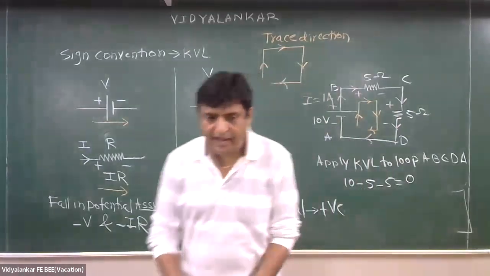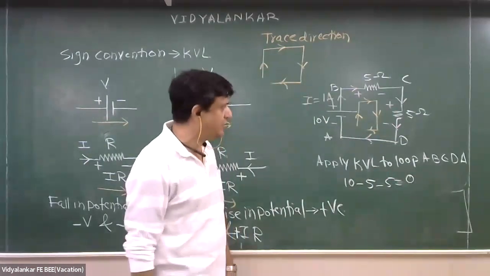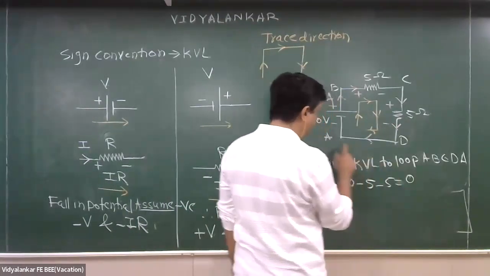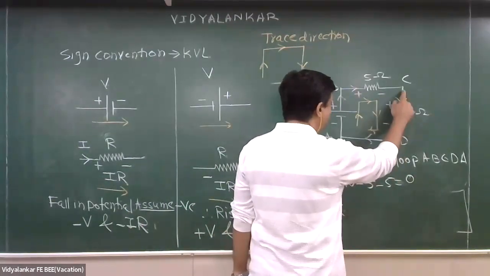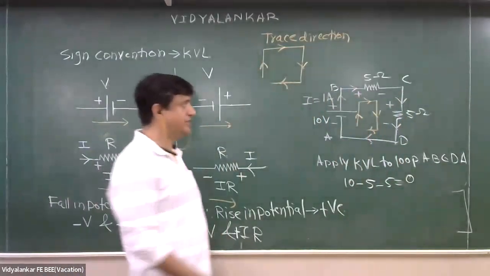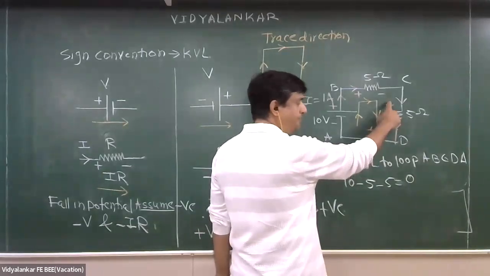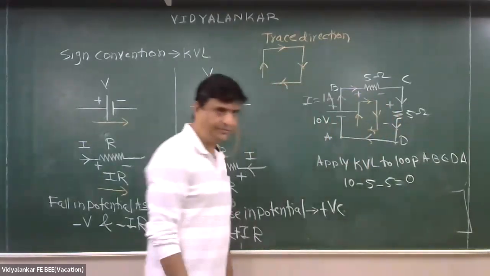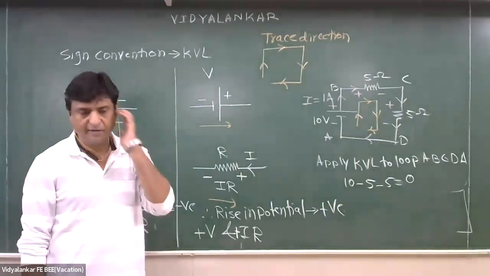Okay. I can travel or trace in the opposite direction. So apply KVL to loop A, D, C, B, A. What will the equation be in that case? Plus 5 minus 10 equal to 0. Beta, did you understand? Am I clear, beta? Okay.